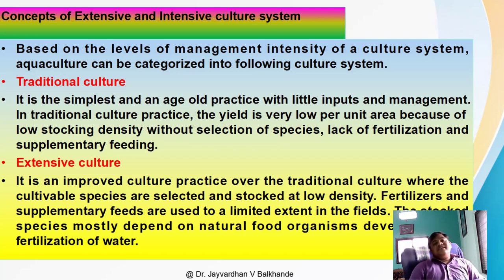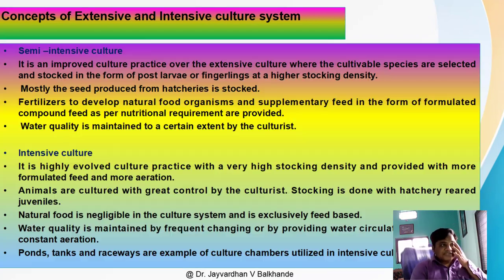No doubt, this is the extensive culture, but the fertilizers or supplementary feeds are used only to a very limited extent in the field. The stocked species mostly depend on natural food organisms developed from the fertilization of water. When we fertilize the pond water, after fertilization the natural food present in the water, in the form of phytoplankton and zooplankton, increases, and the fishes in this extensive culture system depend solely on this natural food. Okay, this is the extensive culture.